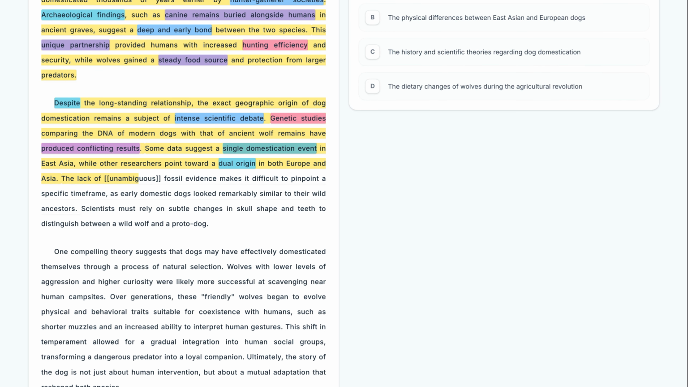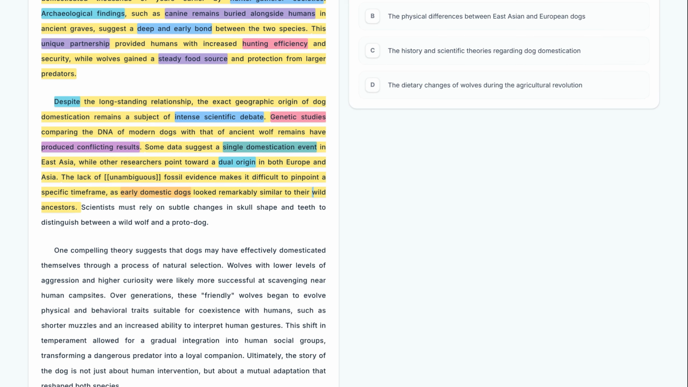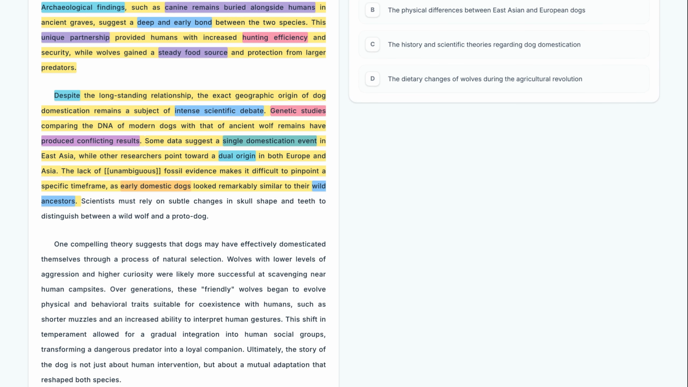The lack of fossil evidence makes it difficult to pinpoint a specific time frame, as early domestic dogs looked remarkably similar to their wild ancestors. The lack of unambiguous fossil evidence is cited as the main hurdle. Because early domestic dogs look so much like wild ancestors, scientists can't easily tell them apart in the dirt.